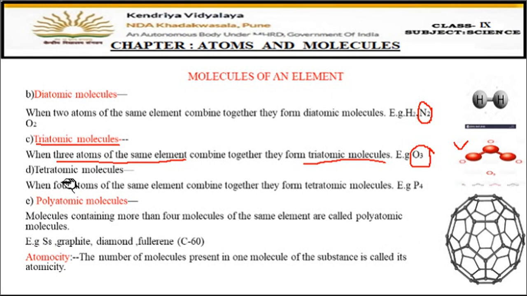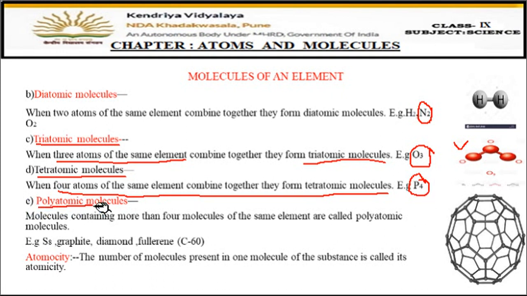Fine. Now, next one is tetraatomic molecules. Tetra means four. So, when four atoms of the same element combine together, they form tetraatomic molecules. For example, here is P4. Phosphorus 4. Four atoms of phosphorus combine together and make a tetraatomic molecule. Then next is polyatomic. Poly means many.